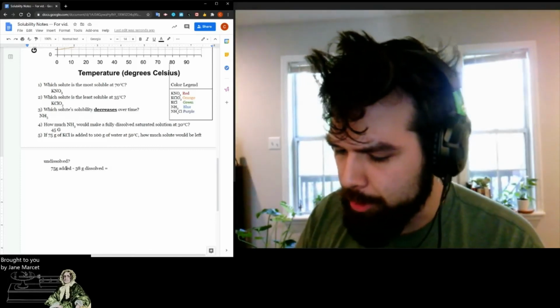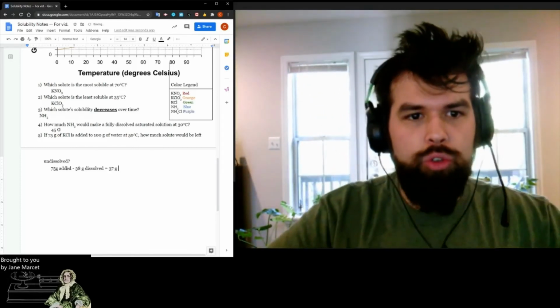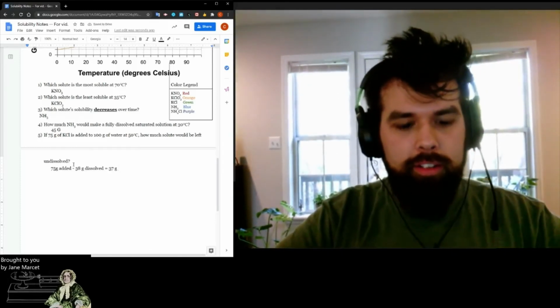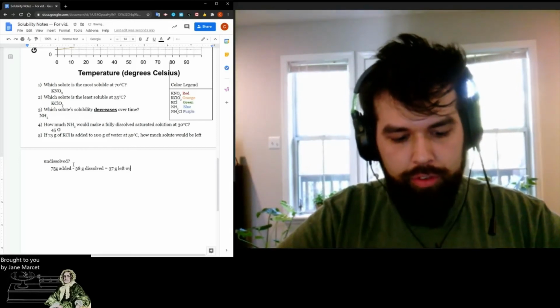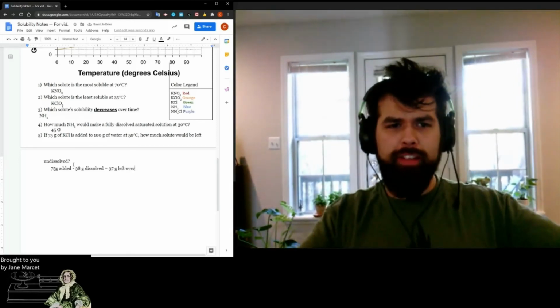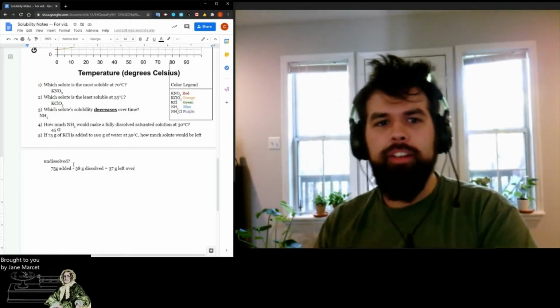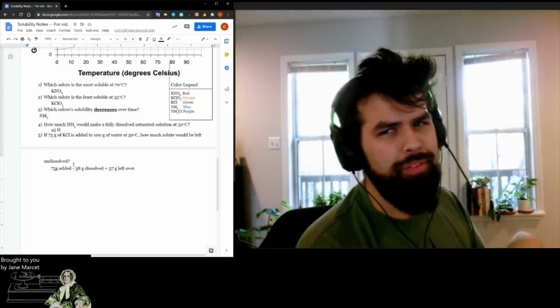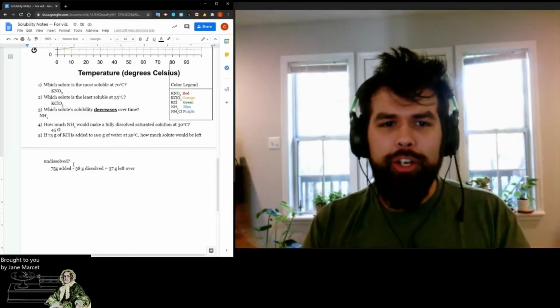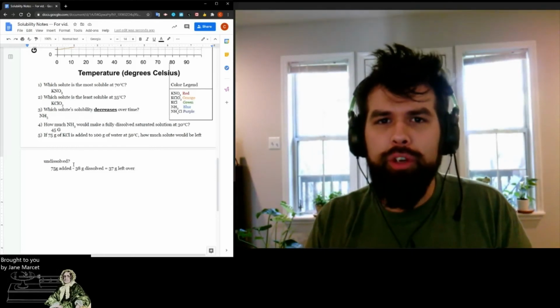So 37 grams left over. There we go, and there's our answer. All we have to do is take the amount that we added, subtract the amount that would have dissolved. We found that from the graph, and there you go, 37 grams left over.